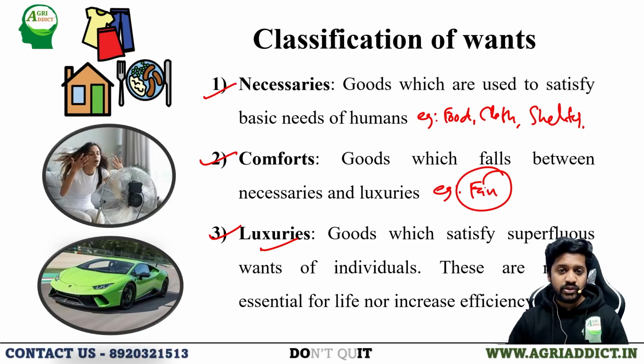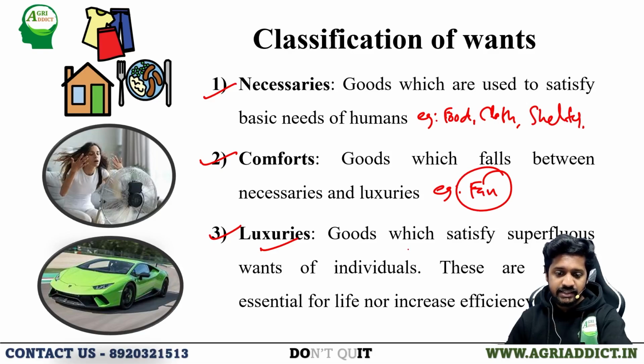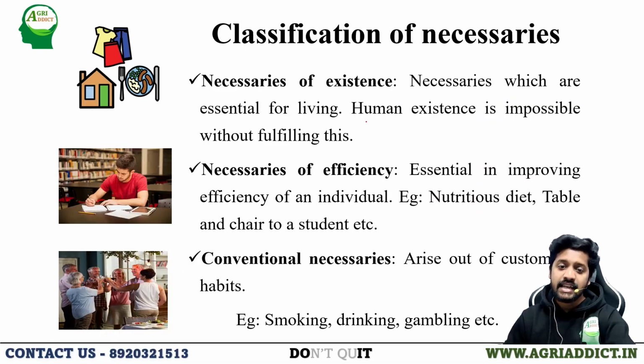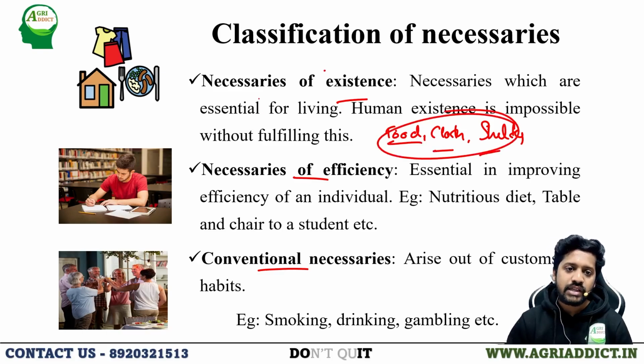Necessaries are the goods without which we cannot survive, and luxuries are those goods which come under superfluous consumption. These are actually not essential for our life, but we are just using it, and it is not increasing any efficiency also. The first classified thing, that is necessaries, is again further classified into three: necessaries of existence, necessaries of efficiency, and conventional necessaries. Necessaries of existence are those necessaries which are essential for living. Again here, food, cloth, and shelter come in. Without food, cloth, and shelter we can't survive, so those are necessaries of existence.